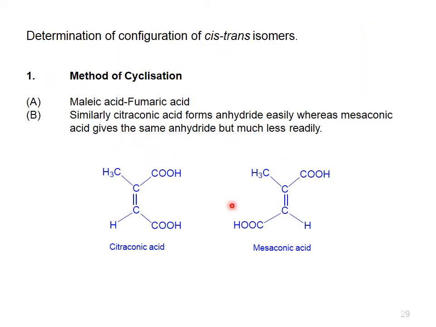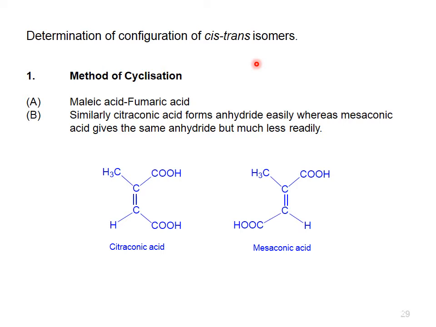Now, the determination of configuration of cis-trans isomers. In the previous slide we discussed the determination of secondary alcohol configuration by Horeau's method, in which we reacted the secondary alcohol with alpha-phenylbutyric acid. Now in this slide, the determination of configuration of cis-trans isomers. The first method is the method of cyclization.